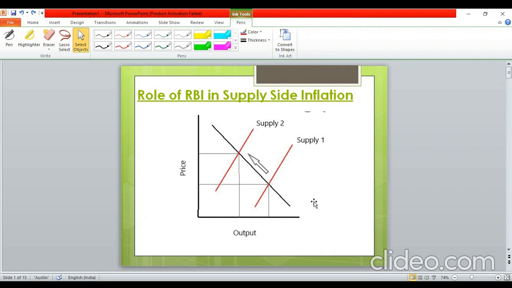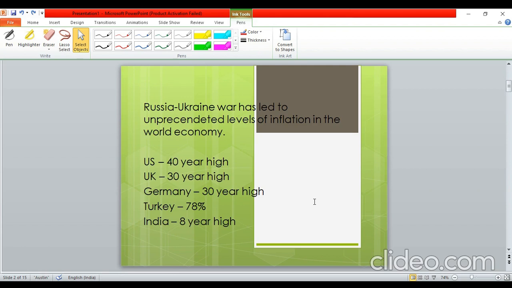So, today we'll discuss a very small but, I think, very interesting topic, that is the role of RBI in supply side inflation. So, let's start, guys.